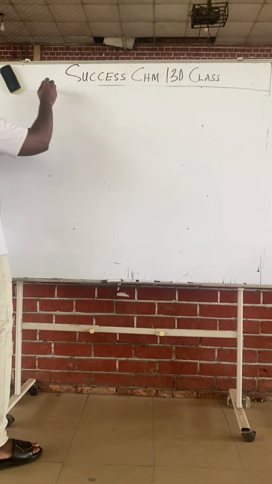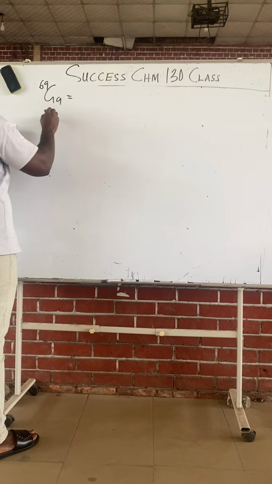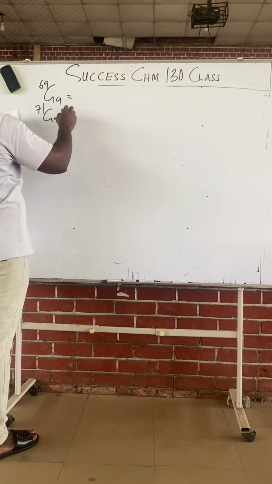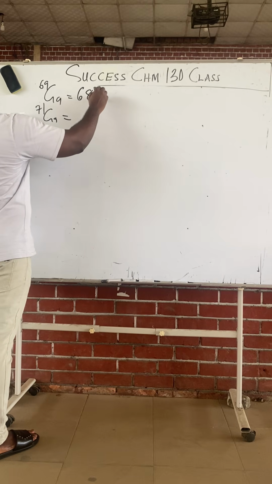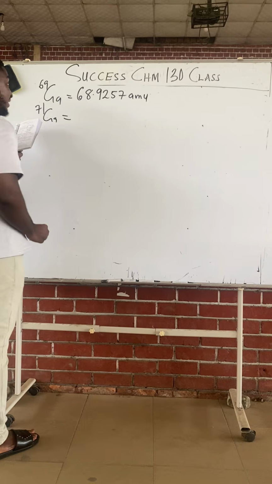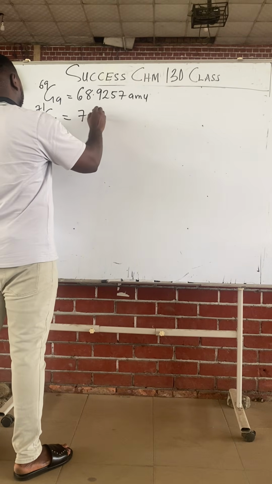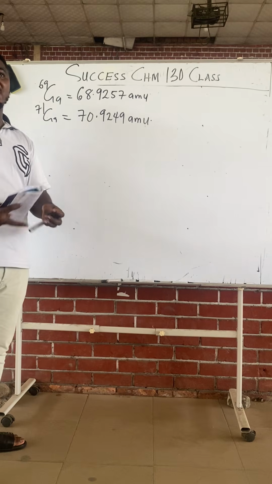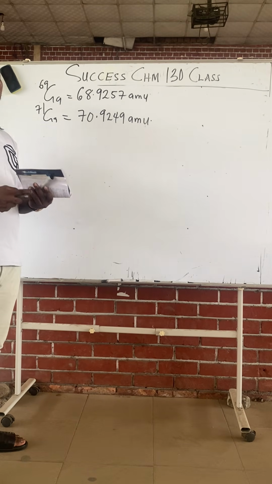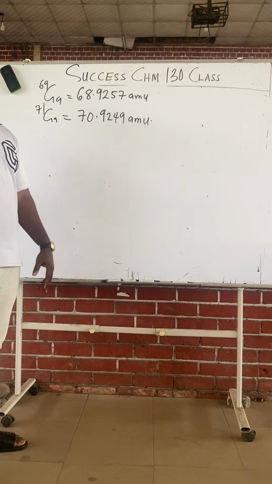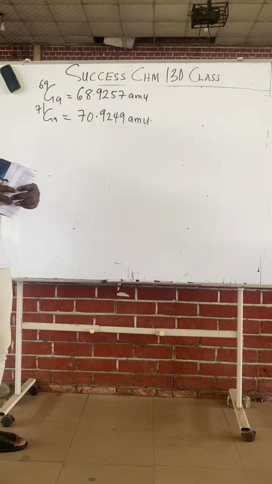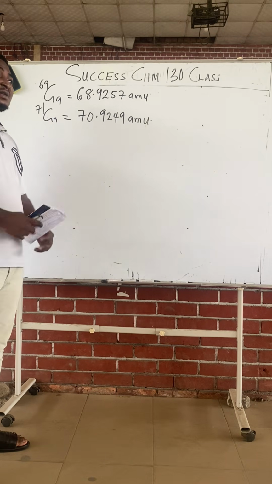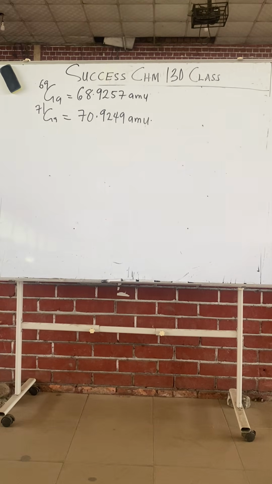Gallium-69 and gallium-71, with atomic mass units of 68.9257 AMU and 70.9249 AMU respectively. Class, I'll pause the recording and I want you to have a little time to solve.